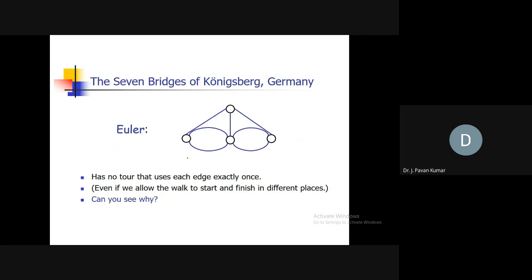See, in whatever we have converted, we have 4 vertices and 7 edges. In this he found that there is no tour that uses each edge exactly once. If you start from any vertex, you can start from here or from here. If you travel through some edge, then to this, then to this, then come back to this, then these two will not be covered.